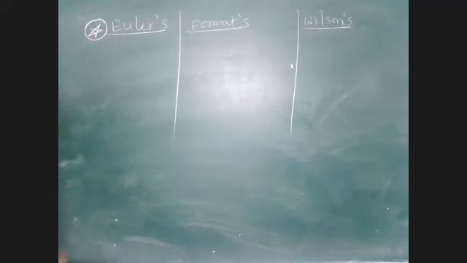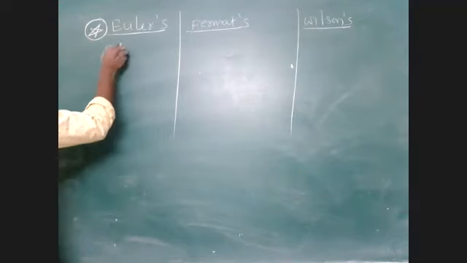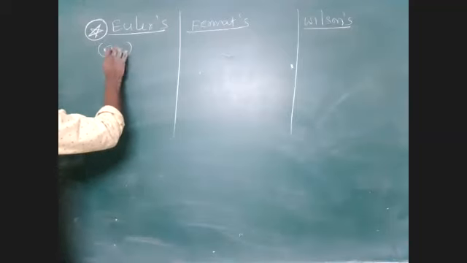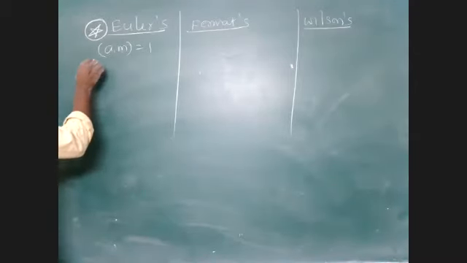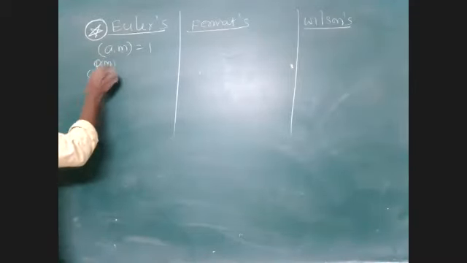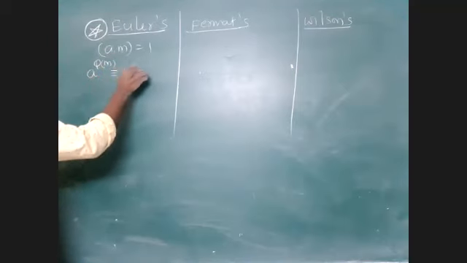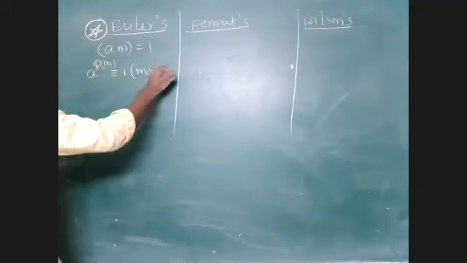What is its statement? Suppose a, m are co-prime numbers. If a, m are co-prime numbers, then a power phi of m is always congruent to 1 mod m. That is the definition.